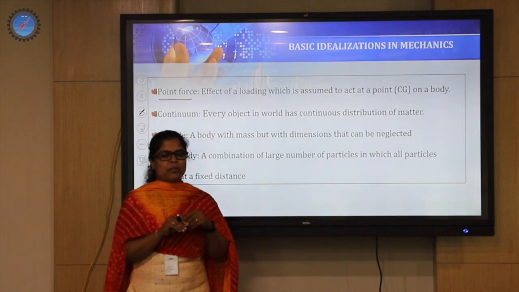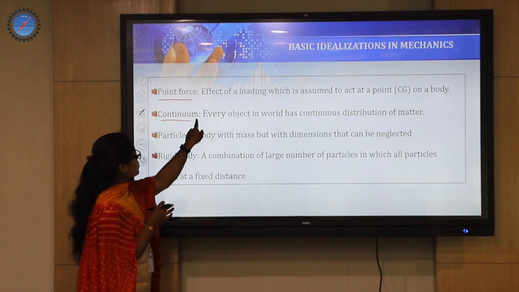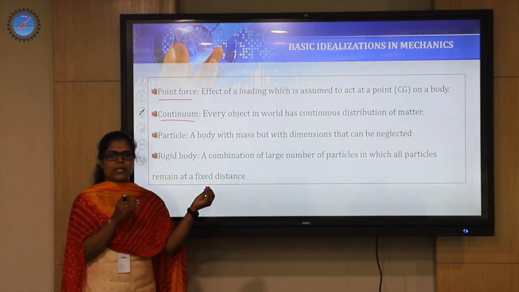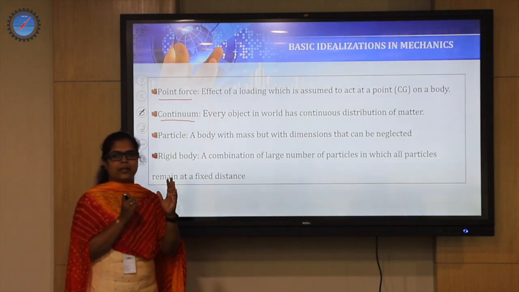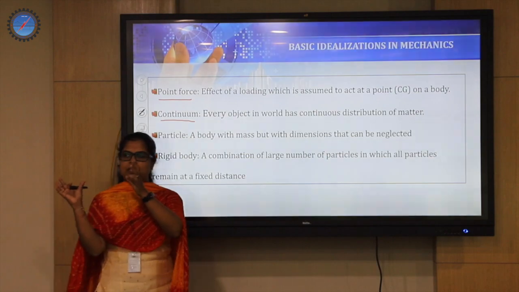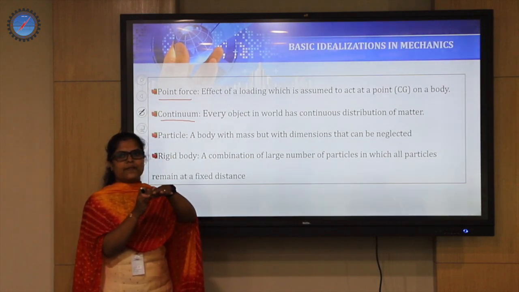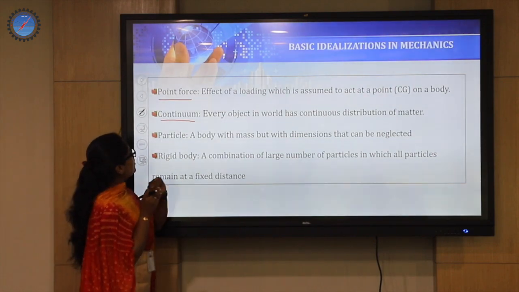It may not be the same, but we assume that it is the same. That is because of the basic idealization called continuum. That is, it has a continuous distribution of particles. Obviously, if there is continuity in the distribution of particles without any air gaps, then the force will be transferred from one particle to another without adding any extra effect or removing the actual intensity of the force. So that is about the continuum.